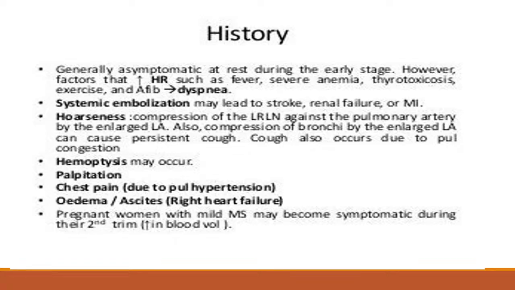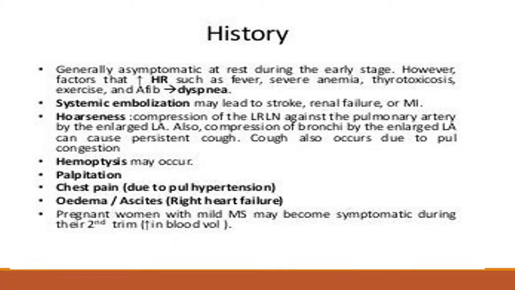Another presentation: sometimes the patient gives a history of systemic embolization that may cause stroke, renal failure, or myocardial infarction. And you know why there is systemic embolization? Because in AF the atria are not contracting, so the blood is not passed from LA to LV. The blood is stagnated in the left atrium. Once the blood is stagnated, there is thrombus formation, and the thrombus embolizes and gives systemic embolization.